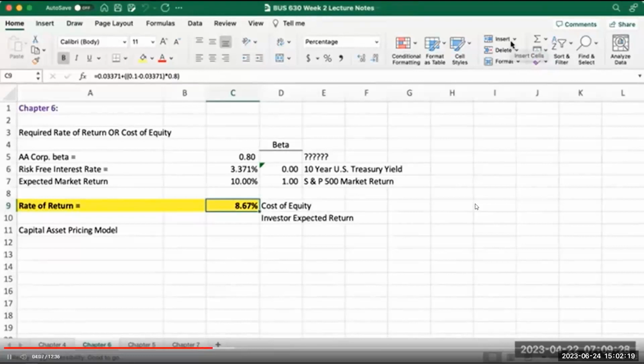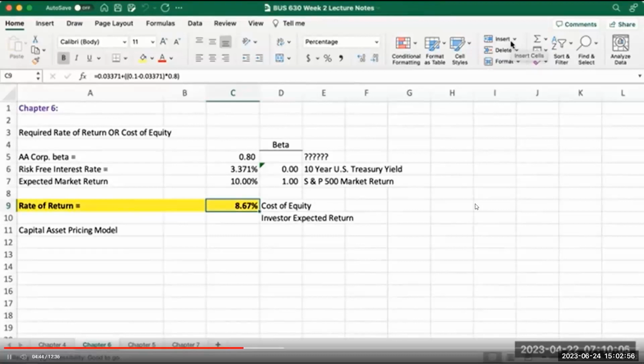If you remember this spreadsheet, and you can download it to review it if you have not already done so, there's a tab entitled Chapter 6, which goes over the risk and return concept of the capital asset pricing model, taking a look at the company's beta, taking a look at the risk-free interest rate, which is the 10-year United States Treasury yield with a zero risk beta, and taking a look at the expected market return of the average return in the overall United States stock market with a beta of 1, and in this example, it's 10%.